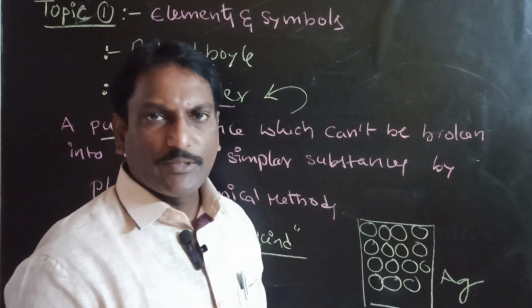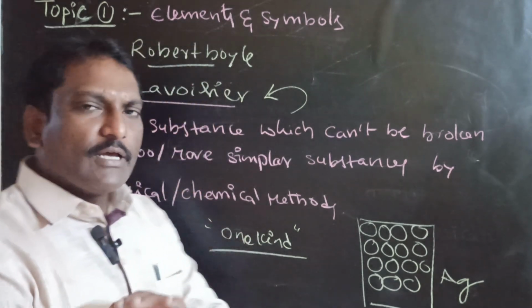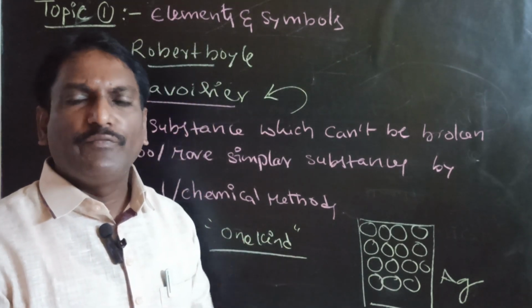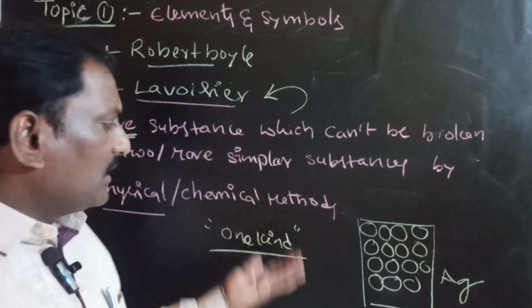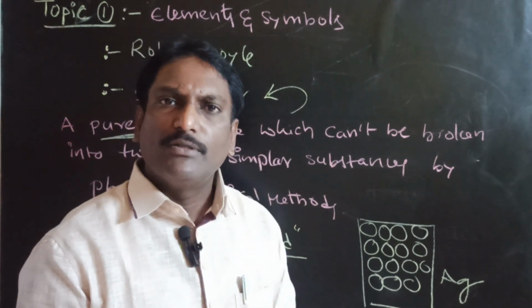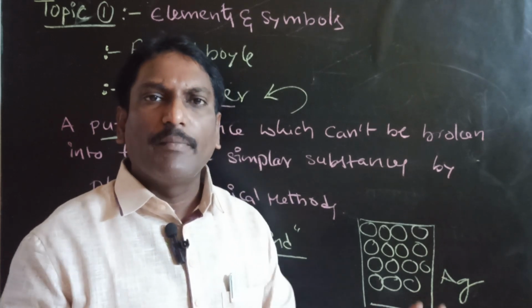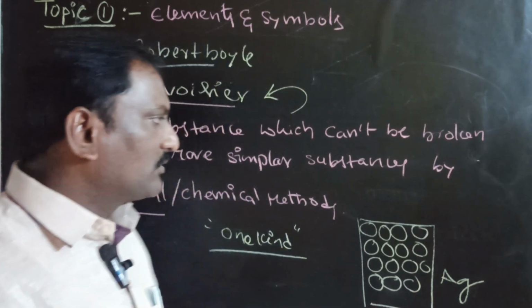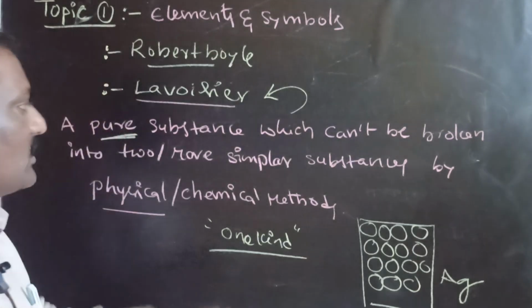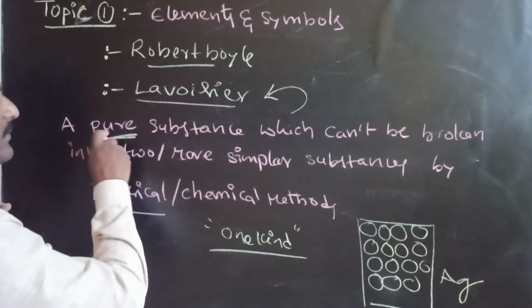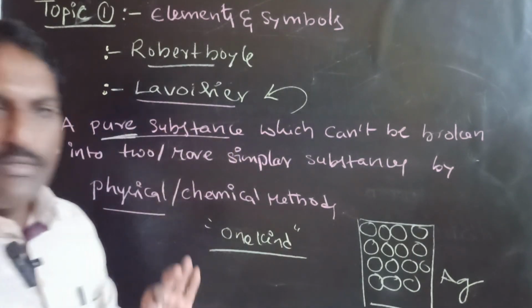Gold is considered a pure substance. Any element, like silver, gold, platinum, iron, carbon, sodium, whatever it is, is made up of only one kind of particles. So that's why an element is nothing but a pure substance.